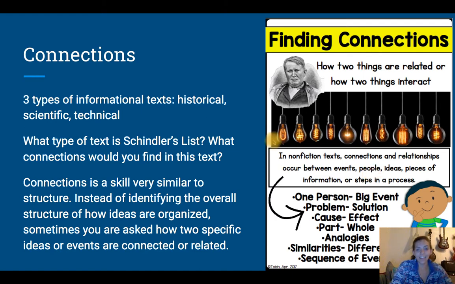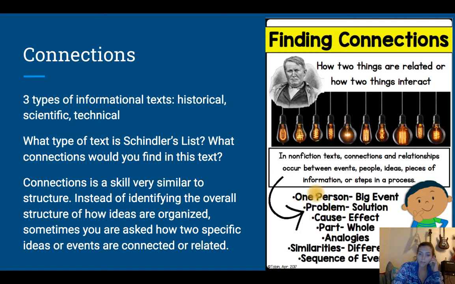Events and people in a technical text. That would be atypical, right? So we have all of these different kinds of connections, and these aren't the only types of connections you can make. And it doesn't necessarily matter that you can label these connections, "Oh, that is this and this." But just that you're able to recognize the connections as we go through.